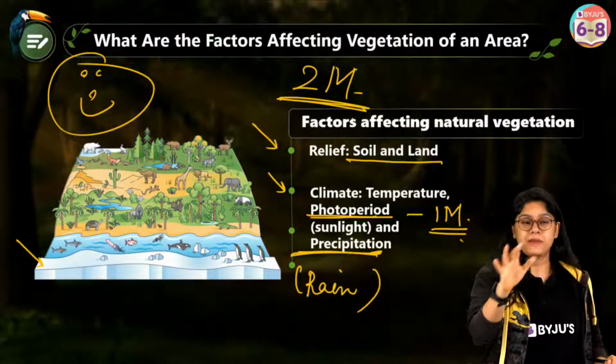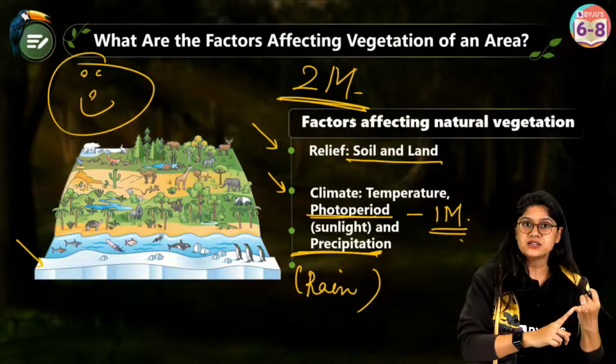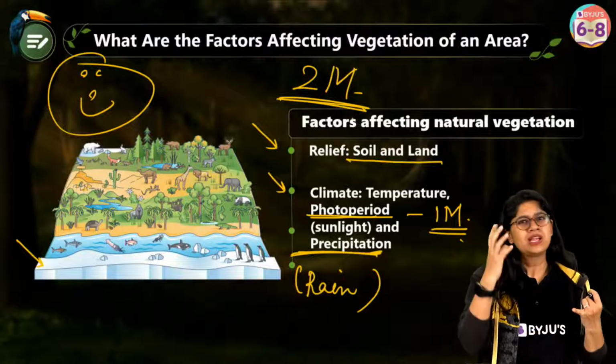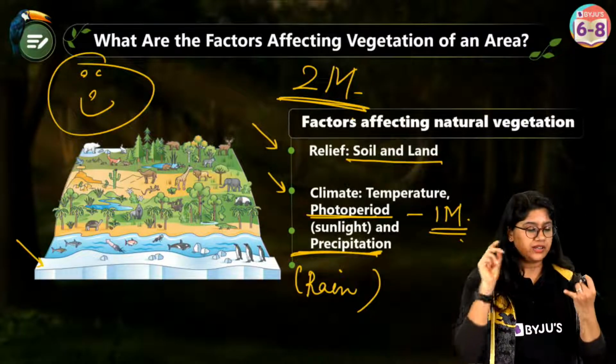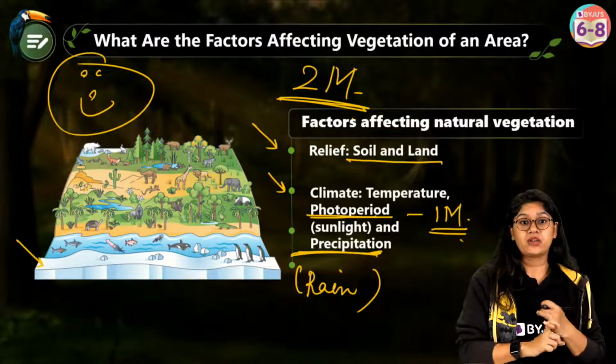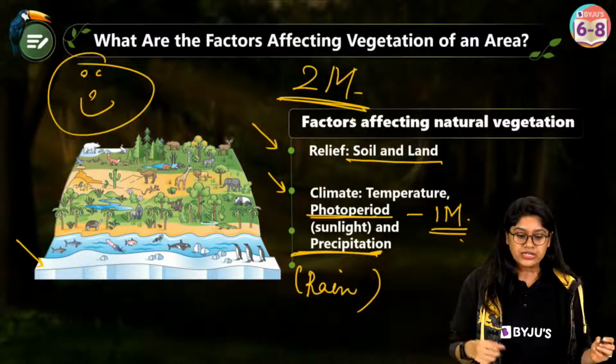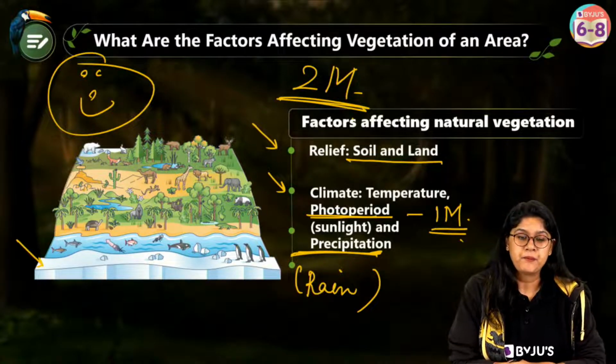So as you all mentioned, over here we have the important factors, right? We have land, we have the soil, different types of soil. Land and soil, we can club it together. Then we have temperature, right? And then we have the rainfall and the amount of sunlight it receives. Clear? Are we clear up to here, everyone?